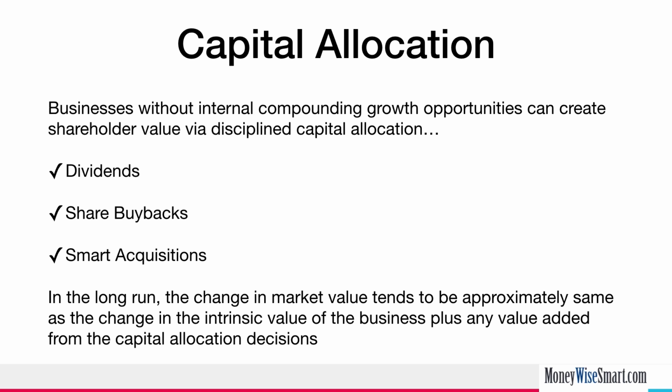So businesses which do not have much internal compounding growth opportunities through reinvestment of earnings for achieving value accretive growth, they can also create significant shareholder value by means of disciplined capital allocation. And that happens through dividends or share buybacks when the share price is depressed below the intrinsic value of the business, or even smart acquisitions when the share price is elevated. So then the business can use the elevated share price as a currency for the acquisition.